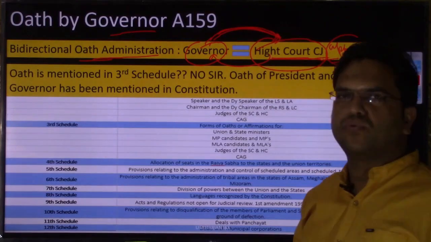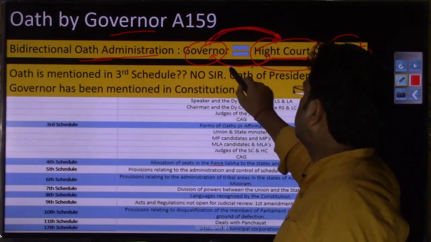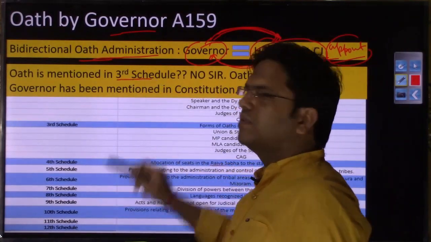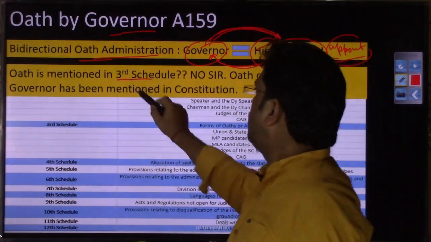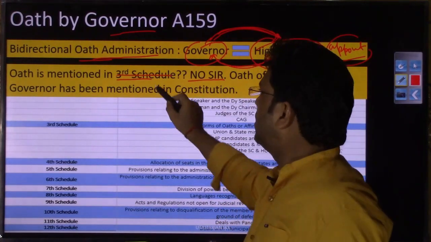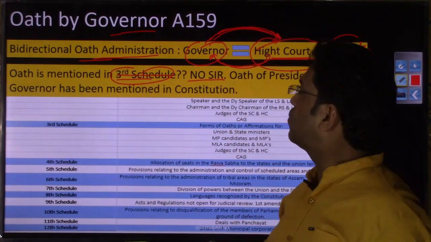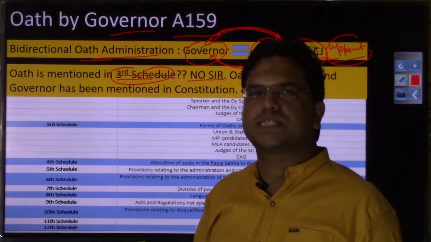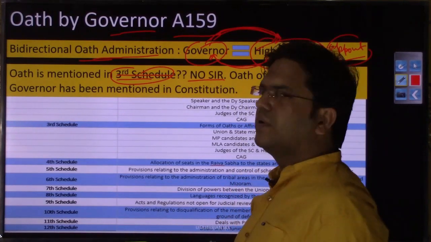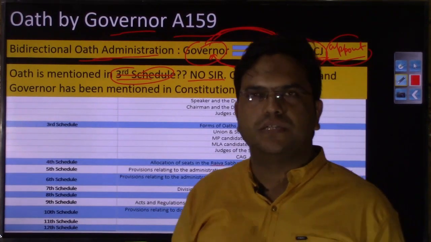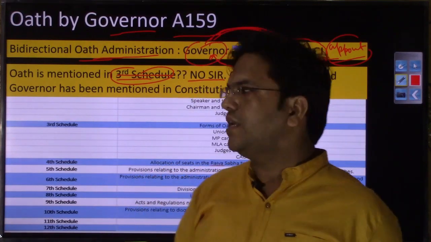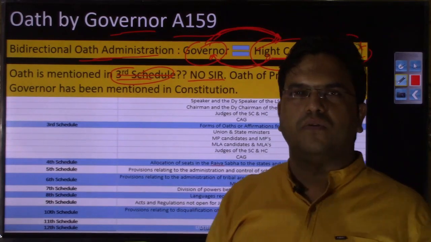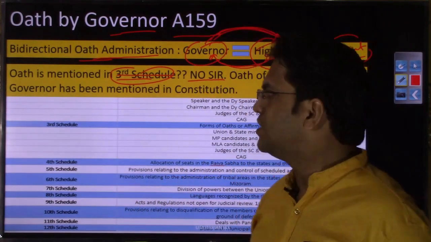Governor will administer oath of the High Court Chief Justice, and High Court Chief Justice will administer oath of the governor. Oath of the governor is mentioned in the third schedule. No sir, no. His oath is mentioned directly in the Constitution in Article 159. The same point I had raised when I was discussing the oath of the president. So oath of the president and the governor is mentioned in the Constitution directly in the articles and not in the third schedule.